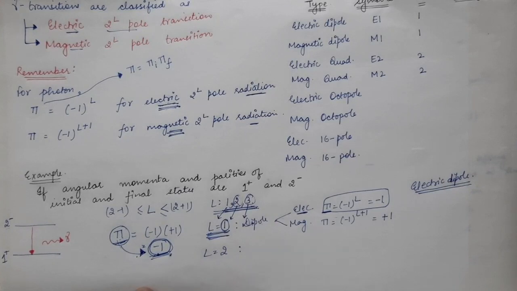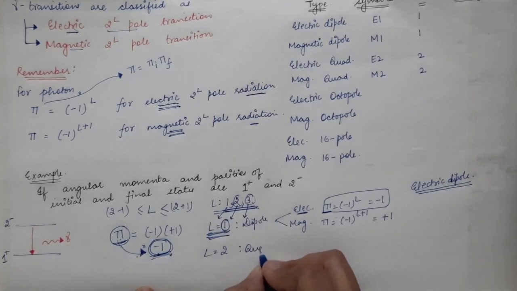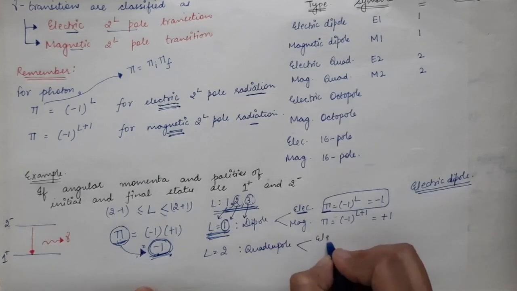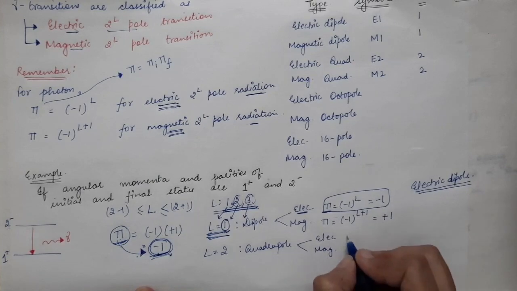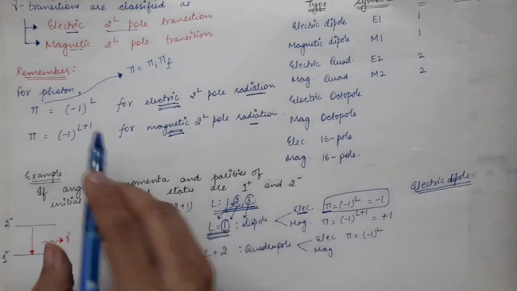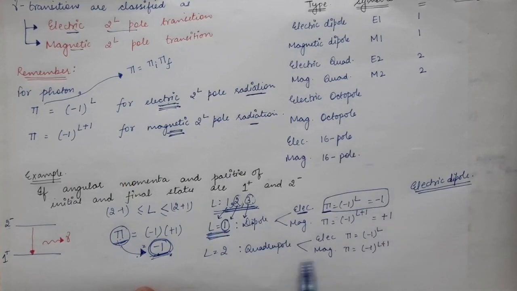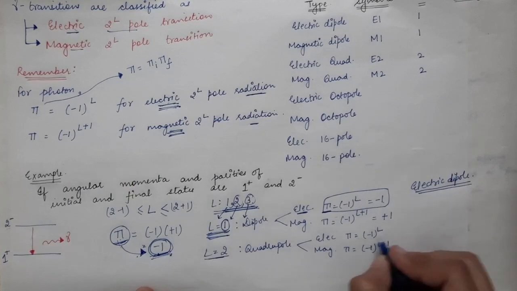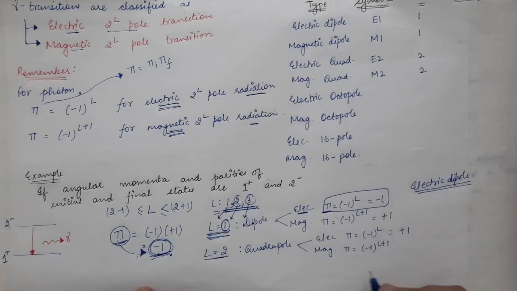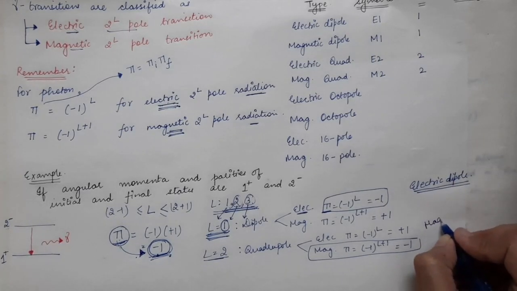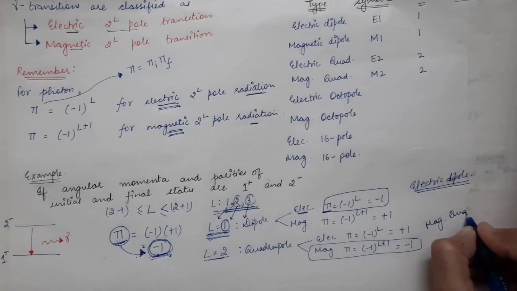Second is capital L is equal to 2, which is also possible. Now this means it is quadrupole transition. So it can also be either electric or magnetic. So for electric, parity is -1 power L, as we have seen over here, and for magnetic, parity is -1 power L plus 1. Now you put this value of capital L over here. So parity will be -1 power 2, it will be plus 1, and here it will be -1. So magnetic quadrupole will be possible. So the second type of transition that is possible is magnetic quadrupole.